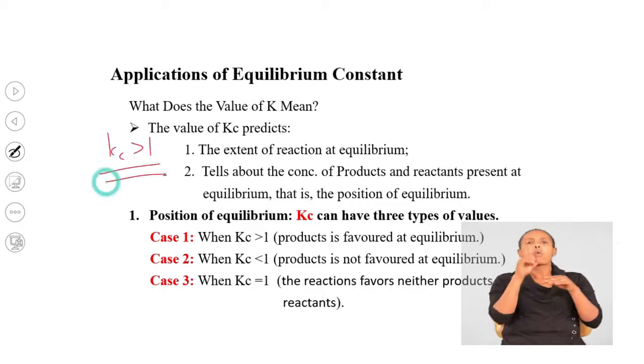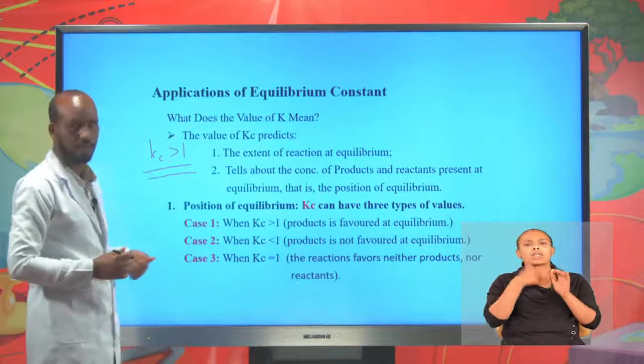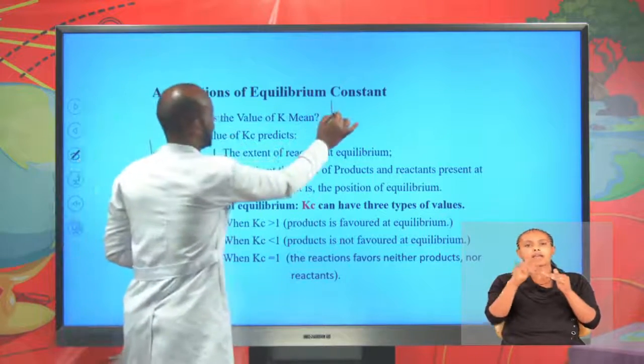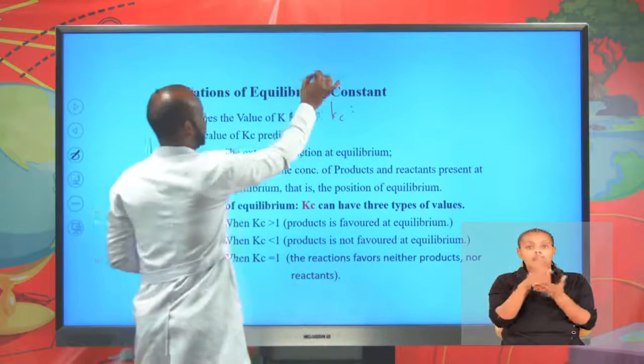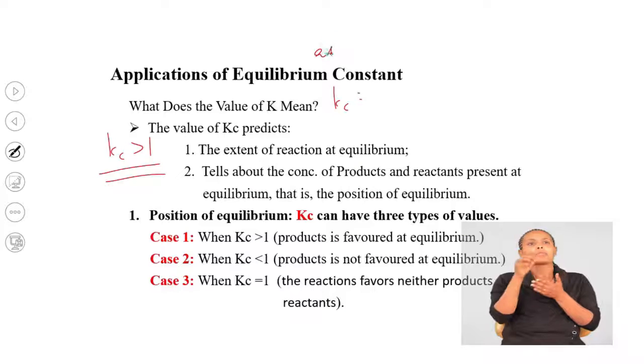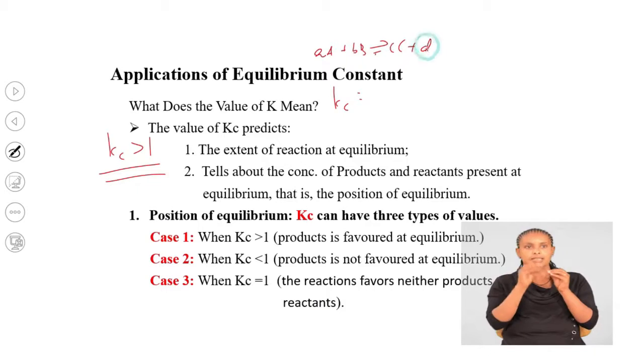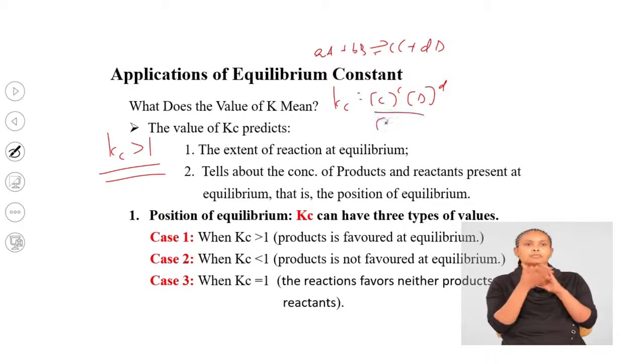What does this mean? As we said, for a reaction of type aA plus bB to form cC plus dD, Kc is concentration of C raised to c times concentration of D raised to d divided by concentration of A to the power of a times concentration of B raised to b.